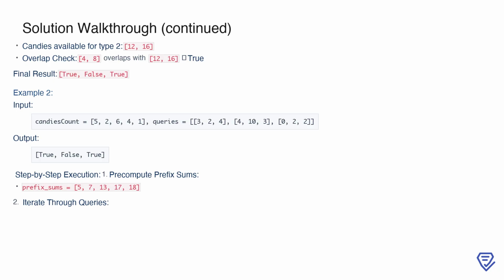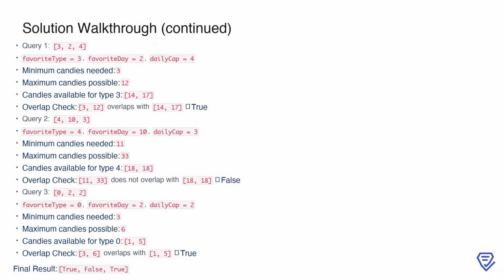This gives us the cumulative totals of candies up to each type. With the prefix sums prepared, we can start analyzing the queries, checking for overlaps between the range of candies needed by the favorite day and daily cap, and the range of candies available for the favorite type. For the first query in example 2, type 3 on day 2 with a daily cap of 4, the minimum candies needed are 3, and the maximum possible are 12.